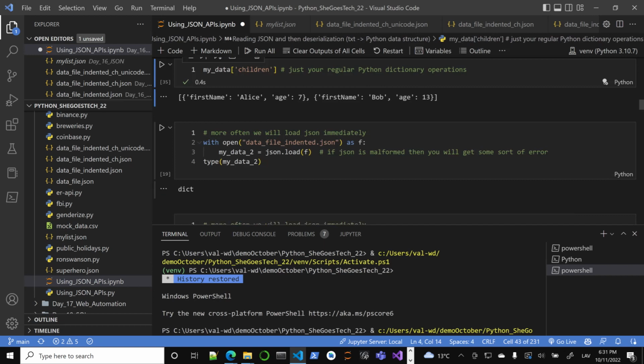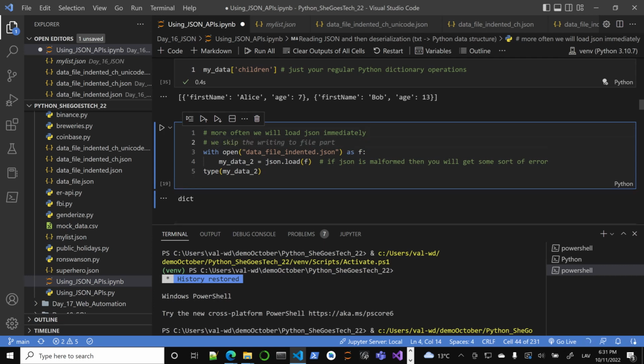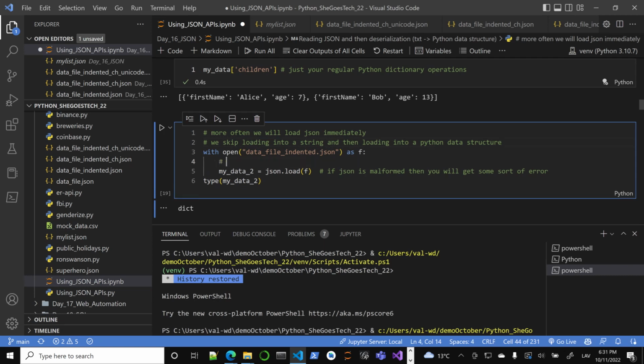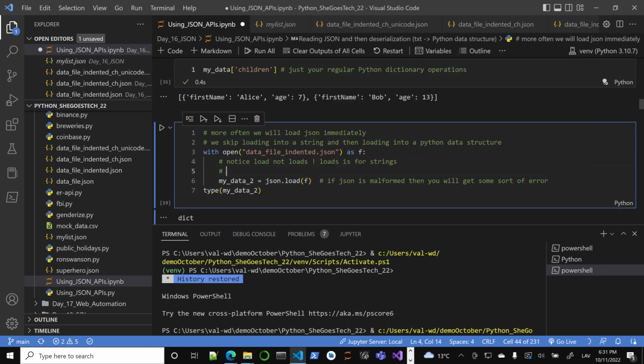However, we can skip the step of loading into a string, right? We do it immediately. Notice load, not loads, right? Loads, with the S, is for strings. Load is for files, so file streams. Right. Oh, thank you. AI reads my mind.